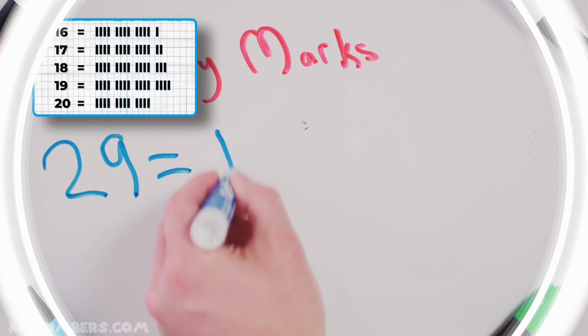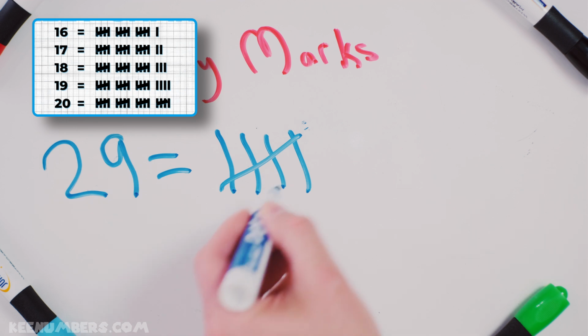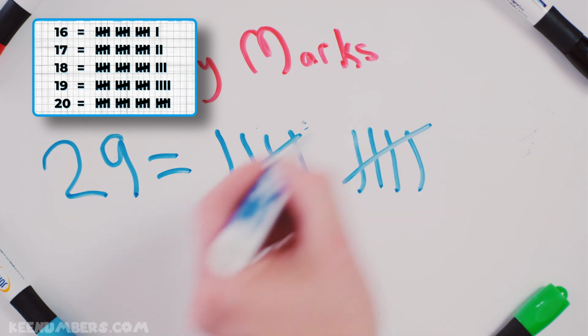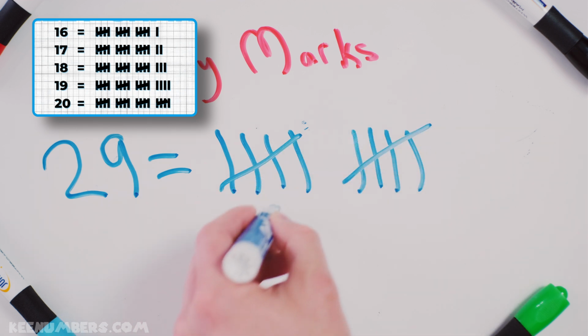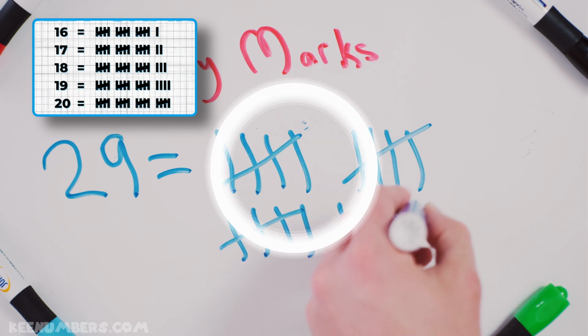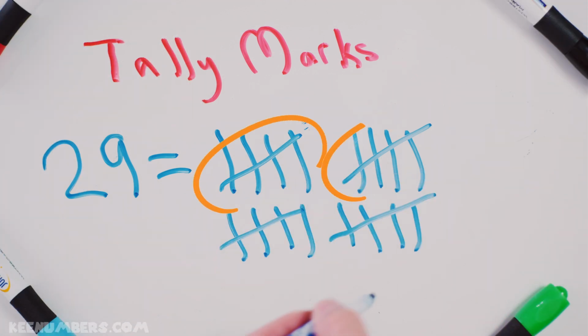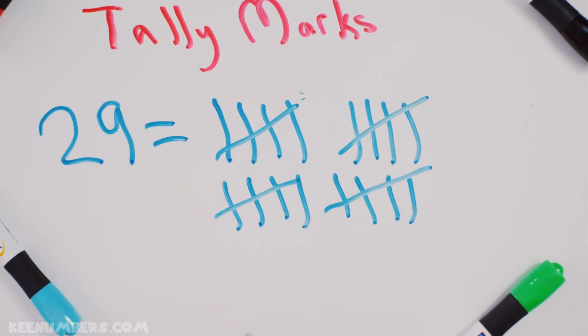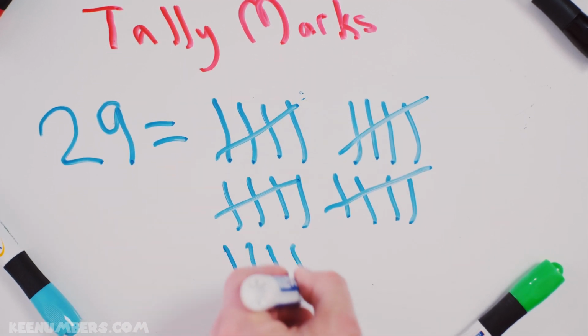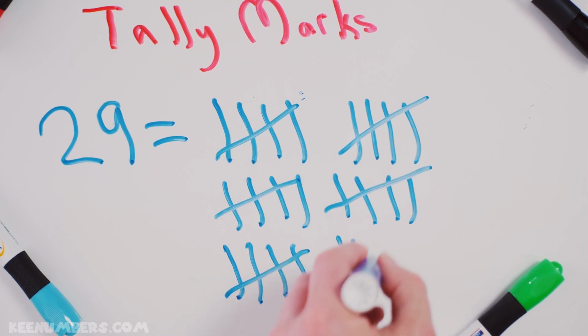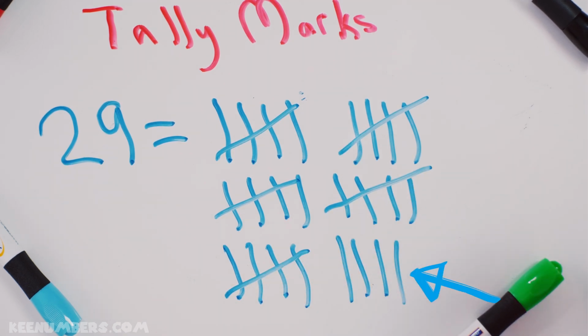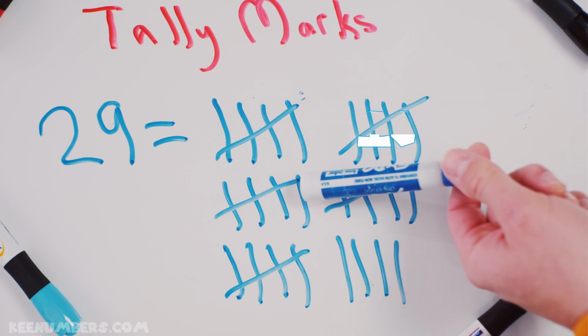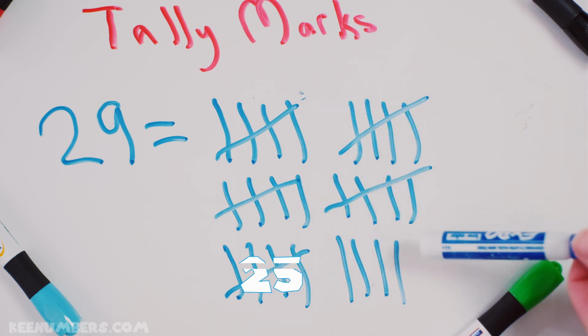29, here we go. Let's do 5. Remember, diagonal line every time you do 5. So we got 5, we got 10. We're gonna keep going. 15. You do 4 more, you put a line through it. 20. And then you slide the board up so you can see. You're gonna get to 25 pretty quickly. And then you're gonna add 4 more to make 29. So again, you got 5, 10, 15, 20, 25, and then you add 4 more, 29. Let's do 37.